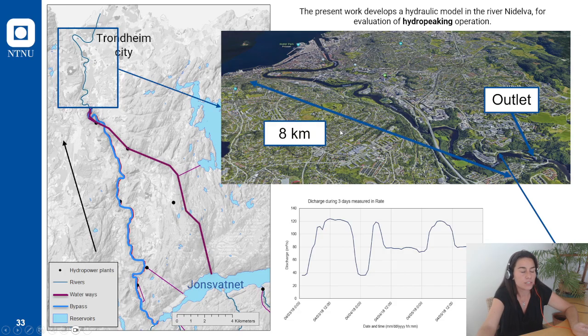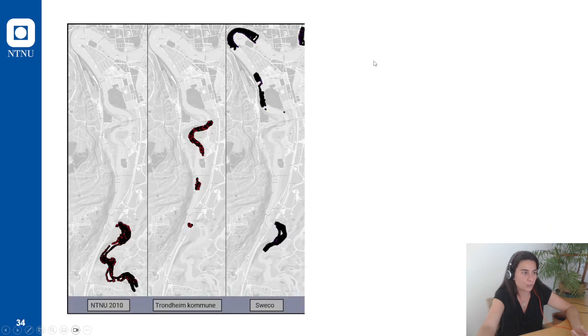This is the 8 kilometer reach that we are going to study, and this is where the thesis was presented at NTNU in the city of Trondheim, on the campus of NTNU.